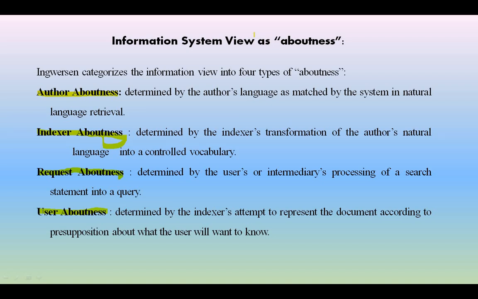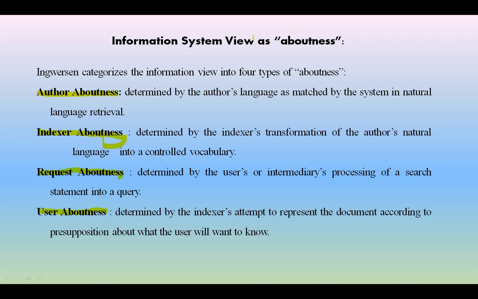The indexer transformation: he wants to index any kind of information. He wants the information based upon the indexing. That kind of indexing transformation can be done by matching the author's language or not. So whether the author's language vocabulary and that particular index are matching or not, that is the indexer aboutness. The user who is going to select information based on the indexing, that must be matched by the author's natural language. So our natural language query or author's language vocabulary, whatever it is, that must be matched.